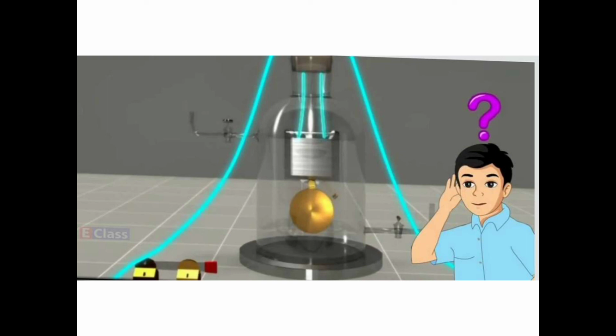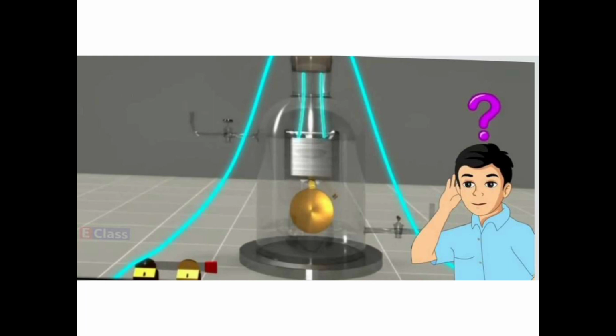So what conclusion can be drawn? Sound is produced because it is striking. Vibrations are produced. Then why is it not audible to us? Previously it was audible. But what difference have we made? We removed the air from the bell jar. So it shows that the air, or you can say the material medium, is required. Then only the sound can pass. Passing is called propagation. Then only the sound can propagate.